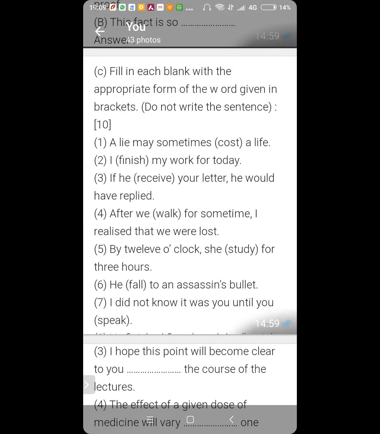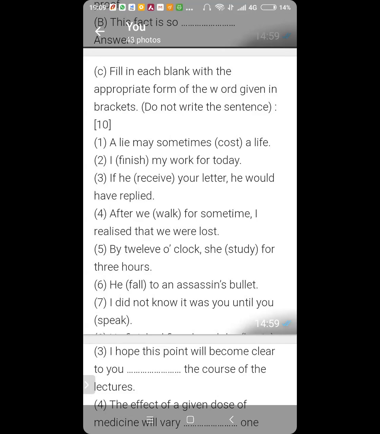Now this is a universal truth, or this is a generally accepted statement. A generally accepted statement is said in the present tense, and a lie may sometimes cost a life. So it will remain like that only. Okay? Got it?